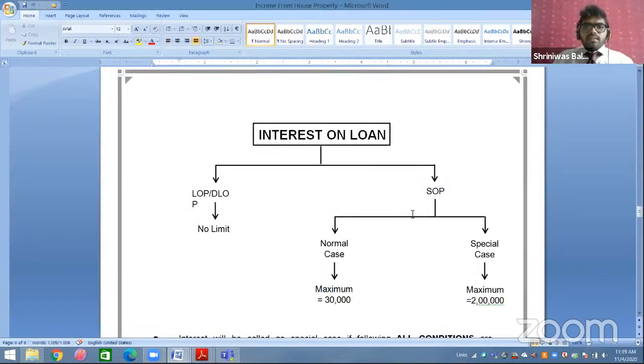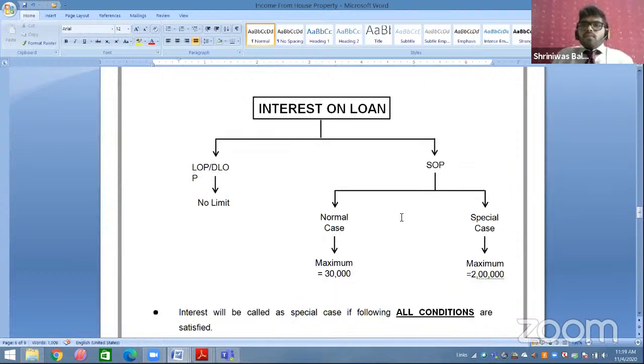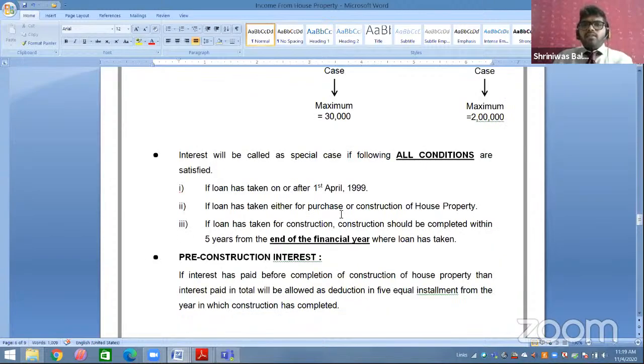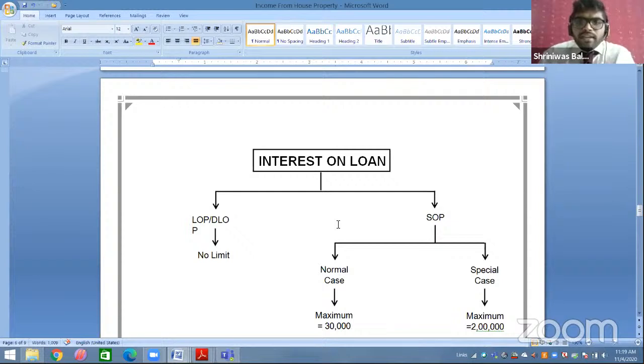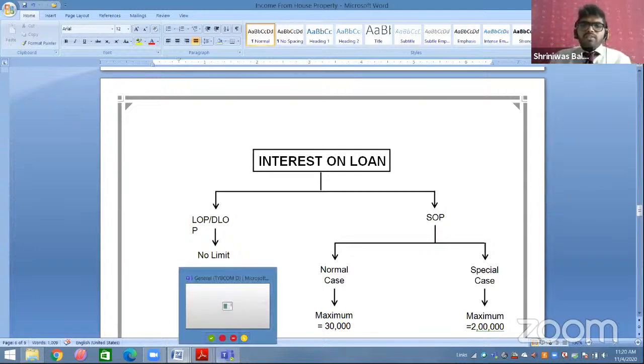Now, what is the limit for interest? After this interest part, I will take all your doubts. Just wait. The limit for interest: for LOP and DLOP, there is no limit. The reason is that LOP and DLOP have all types of income and everything. So there is no limit for LOP and DLOP. There is always a limit for SOP.